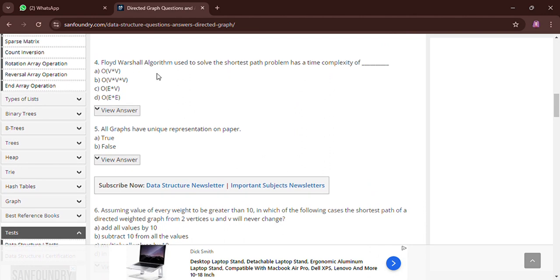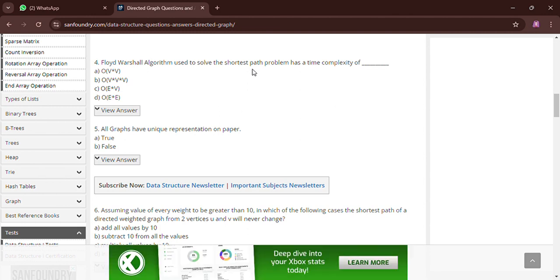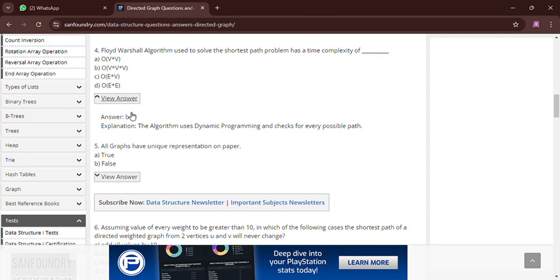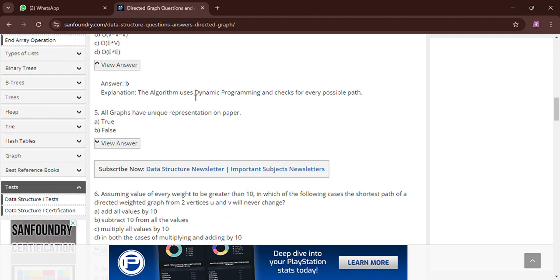So the fourth or next question is: Floyd-Warshall algorithm used to solve the shortest path problem has a time complexity of. The options are: A, big O of V times V; B, big O of V times V times V; C, big O of E times V; and D, O of E times E. So the correct answer for Floyd-Warshall algorithm will be B, that is big O of V cubed. We can also see the answer.